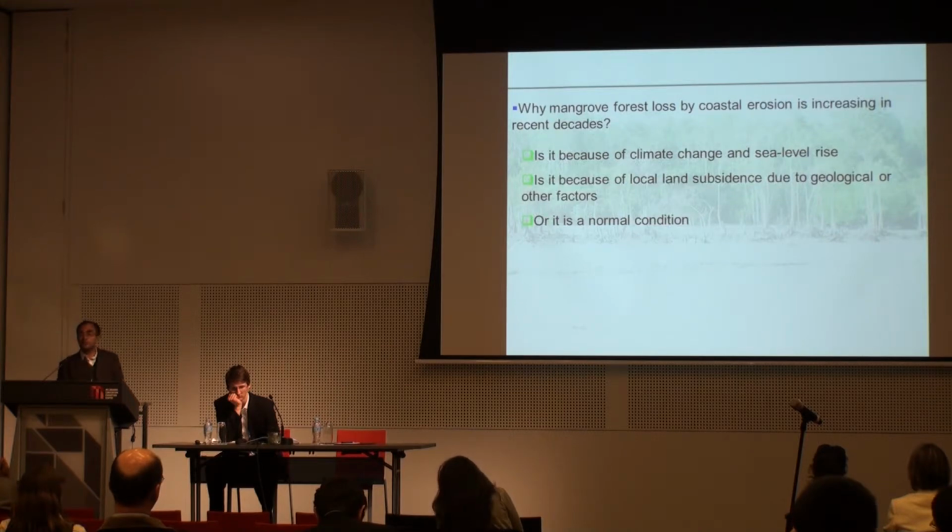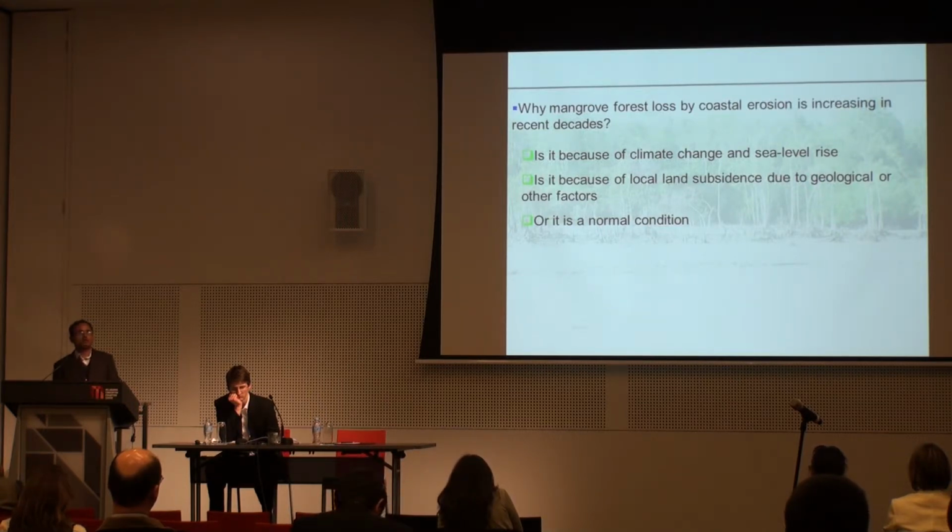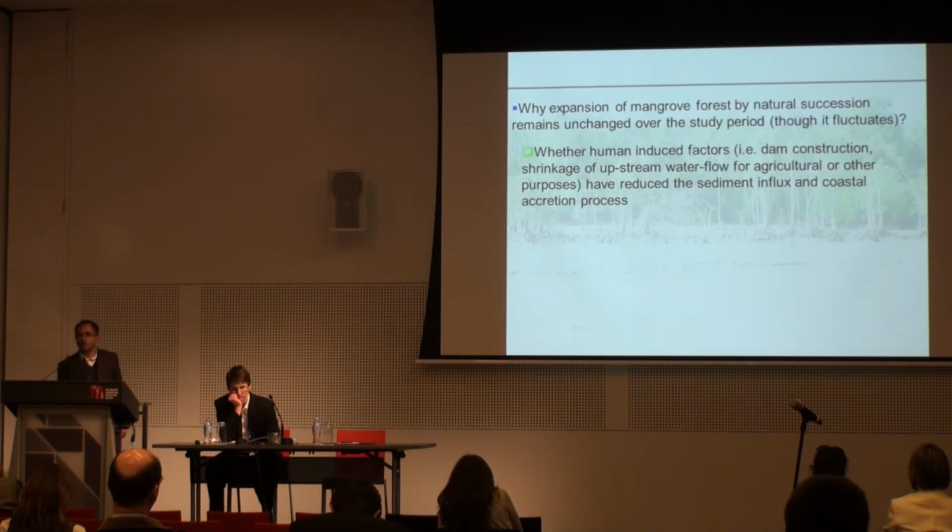So my question is, why is mangrove forest loss in the coastal areas of Bangladesh increasing in recent decades? Is it because of climate change and sea level rise, or because of local land subsidence or other types of subsidence in that region? It is still unknown to us, or this may be a normal condition. So we are trying to explore these things now.